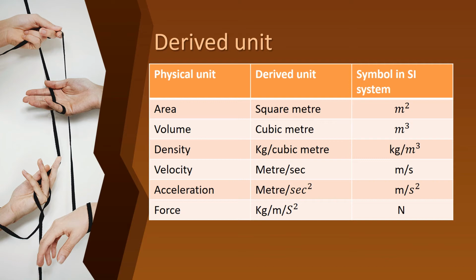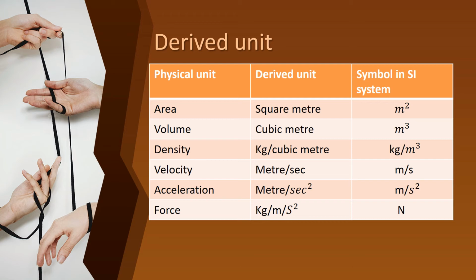So area, square meter, m squared. Volume, cubic meter, meter cube. Density, kilogram per cubic meter, so kg per meter cube. Then velocity, meter per second, m by s.